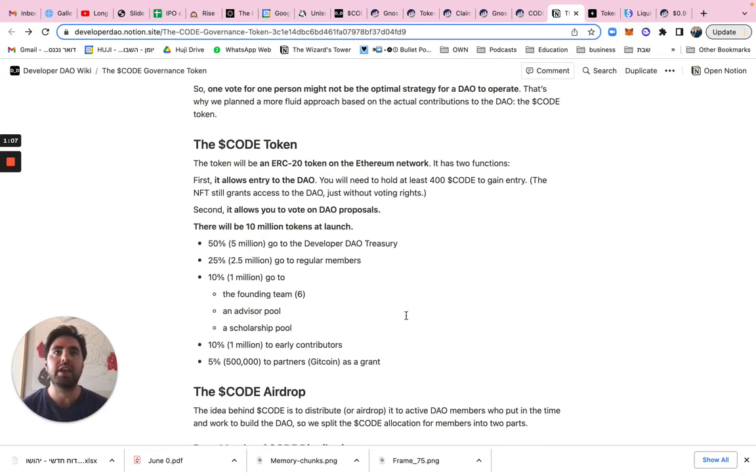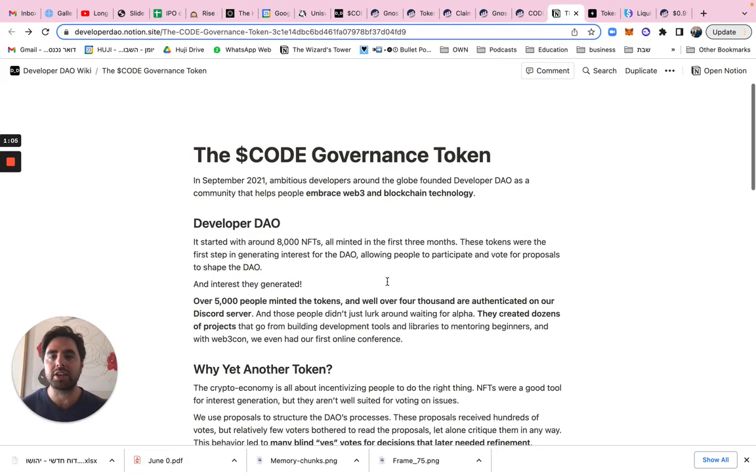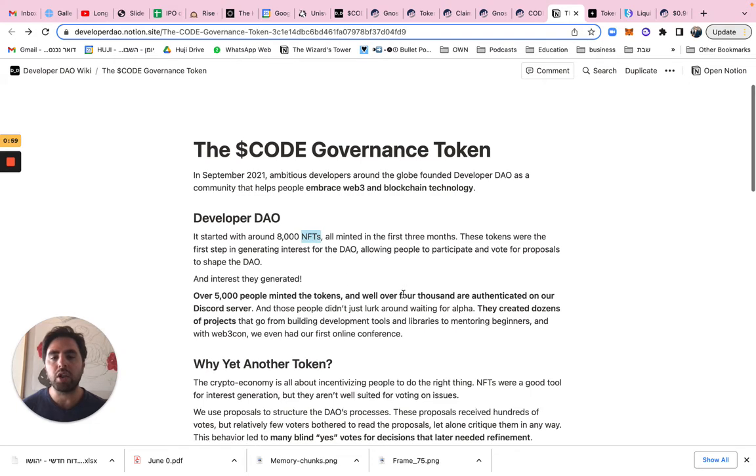And for 7,500 members, well, that's actually not so far from where we are today, because today we know that there were 8,000 NFTs to become a member, and well over 4,000 were authenticated. So there's 4,000 already active users in the Developer DAO Discord, which means that we're pretty close to that 7,500 watermark, which means that there's pretty decent supply, demand for the token.